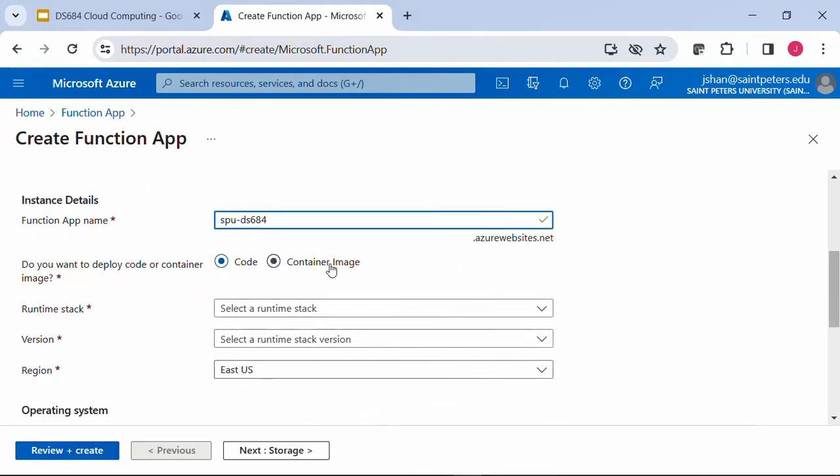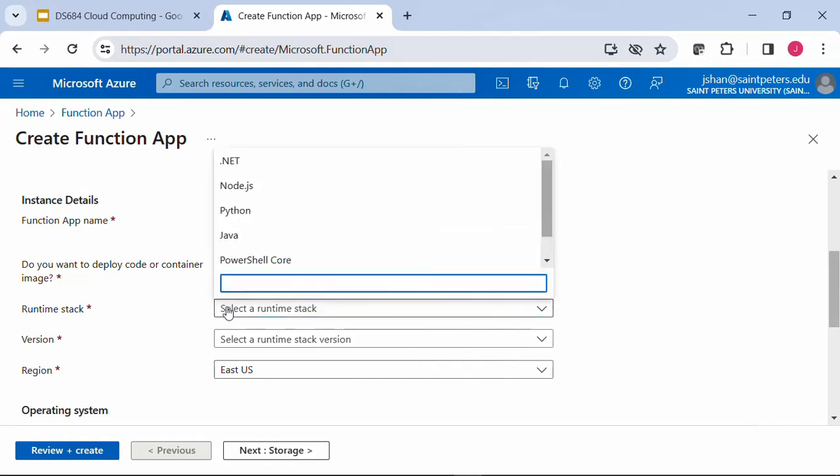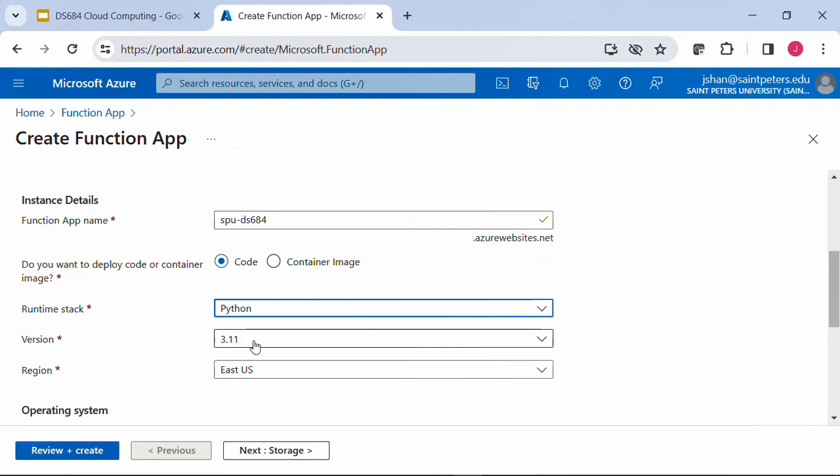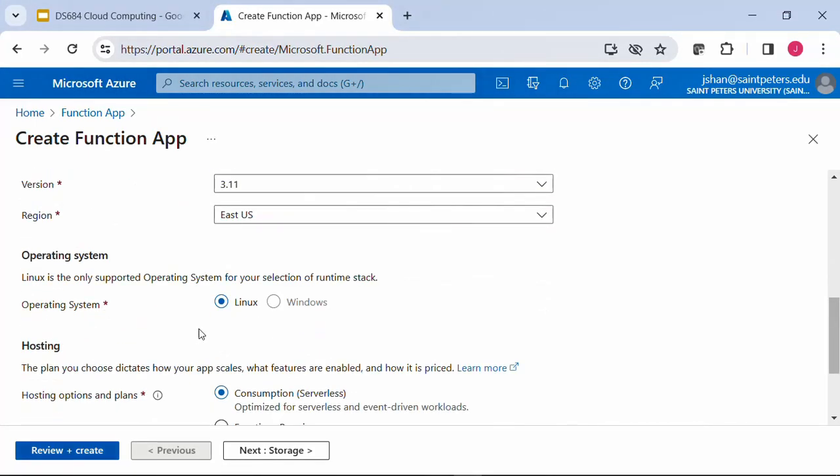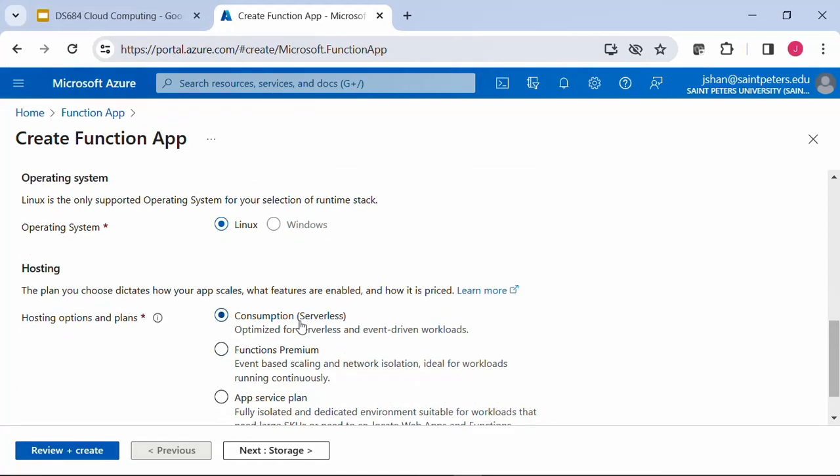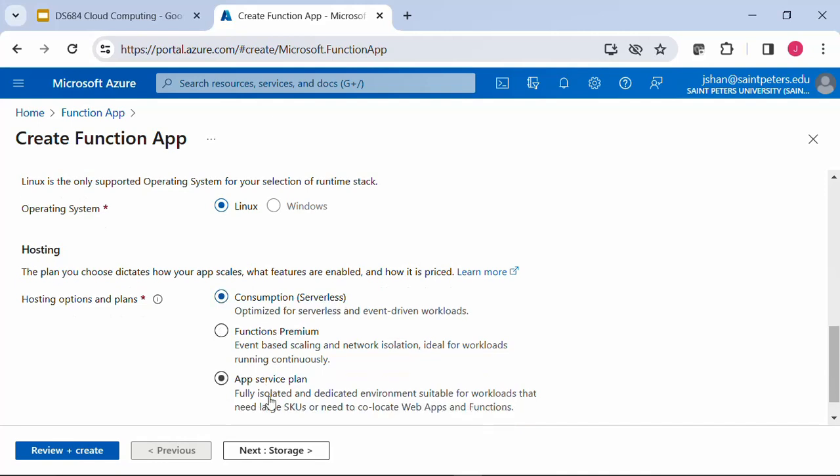I can use a container image, or I can deploy my own code. For the runtime stack, I'm going to choose Python 3.11. Here you can see I'm using Linux, and the hosting will be different modes. Here I use serverless. There are multiple plans that you can choose.